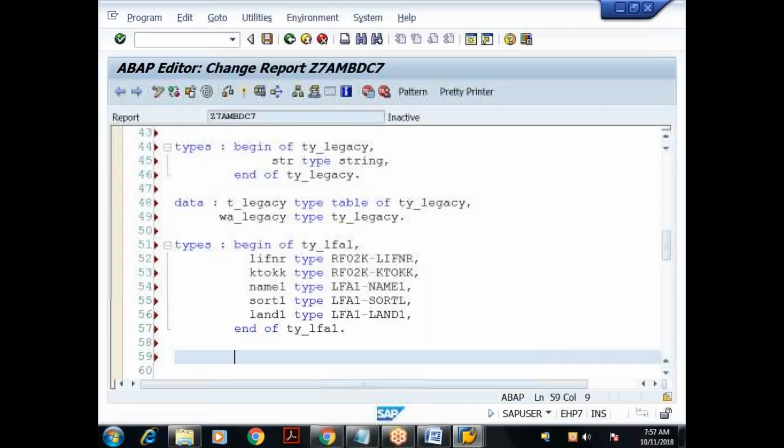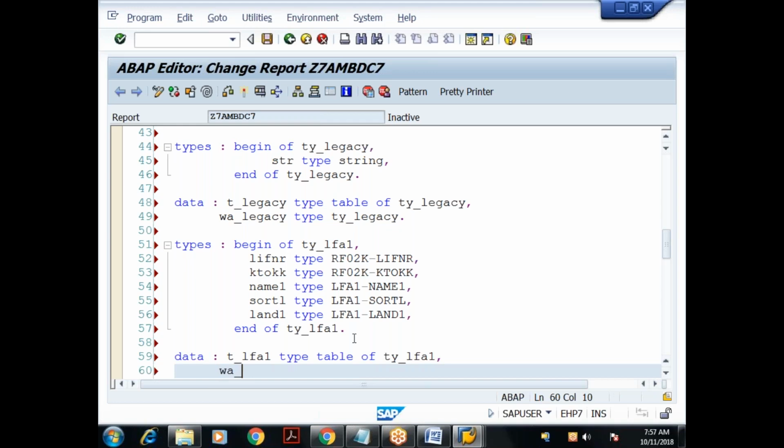So I'll declare an internal table based on this data: T_LFA1 type table of TY_LFA1. I'll declare a work area W_LFA1 type TY_LFA1.